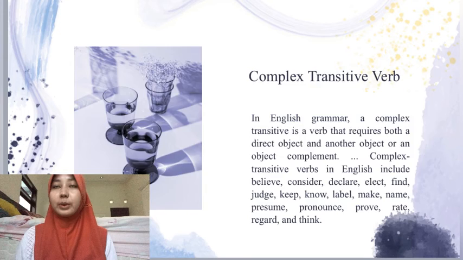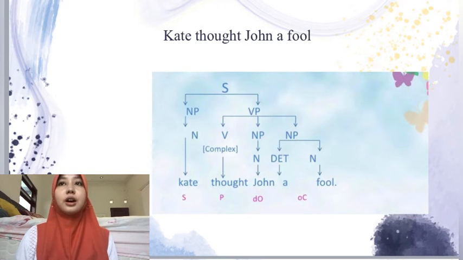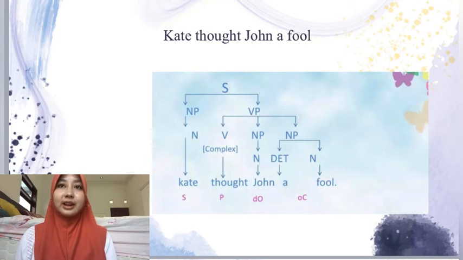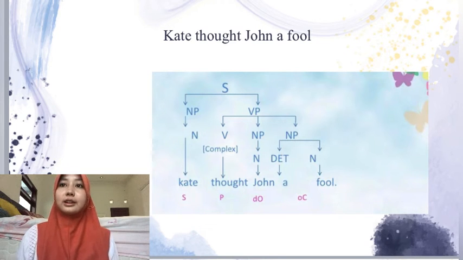I have an example. Cat called John a fool. The sentence contains a noun phrase and a verb phrase. The noun phrase contains a noun. The verb phrase contains a complex verb, a noun phrase and a noun phrase. The noun phrase contains a noun, and the noun phrase contains a determiner and a noun. Cat is a noun, called is a complex verb, John is a noun, a is a determiner, fool is a noun.